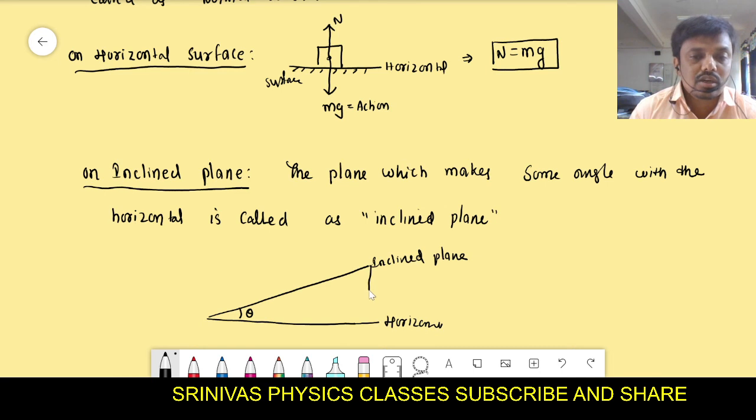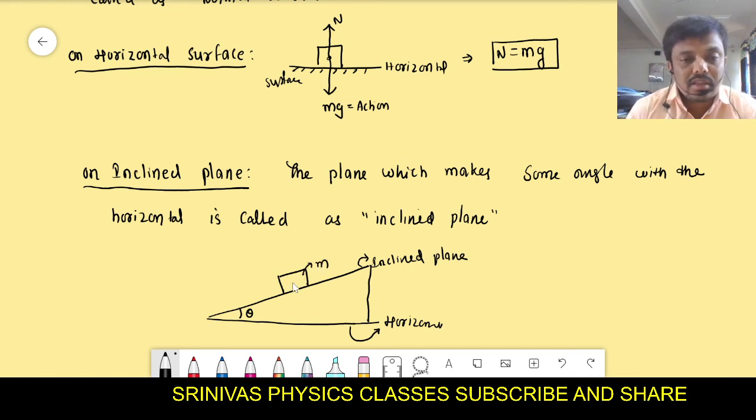And now this is said to be an inclined plane. And this is the horizontal. I kept one object over the inclined plane. This object has the mass m. Its weight will act vertically downward. You know very well.